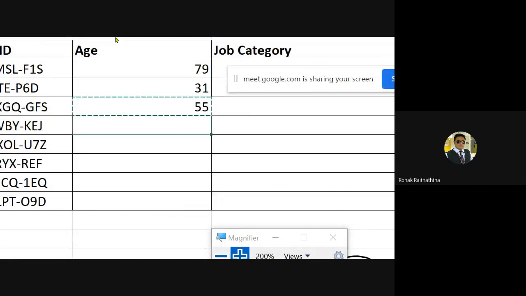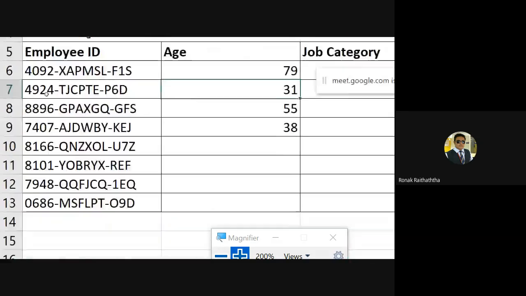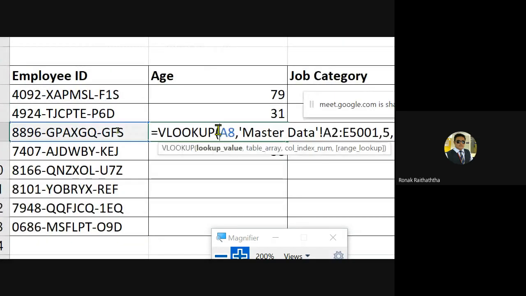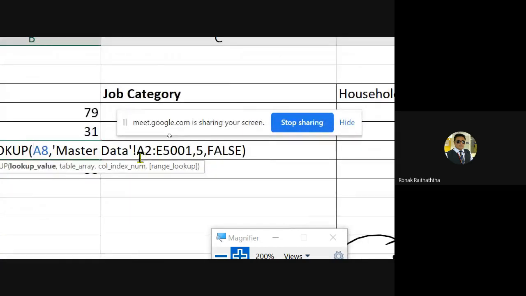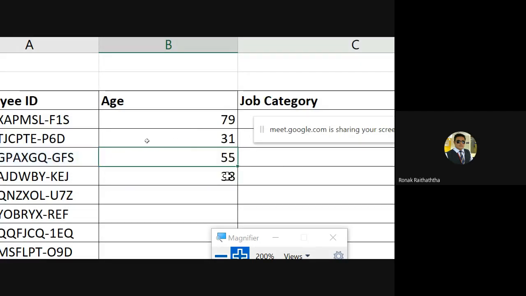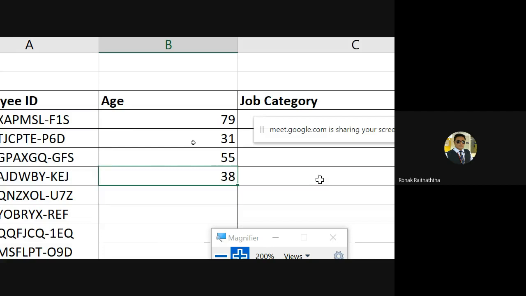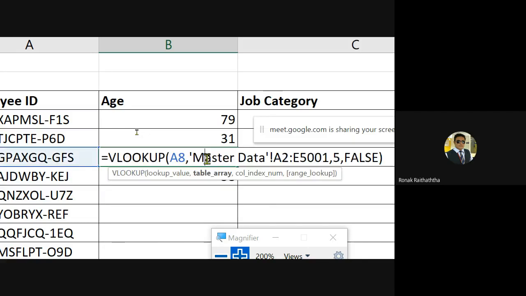Now the problem here is if you copy and paste it, the range gets shifted a bit. Say here in this case, I'm right now in the third cell where I've entered the formula. The range is A2 to E5001, right? But if you go to the next one, the range is A3 to E5002. So that means it is changing the range of the master data.